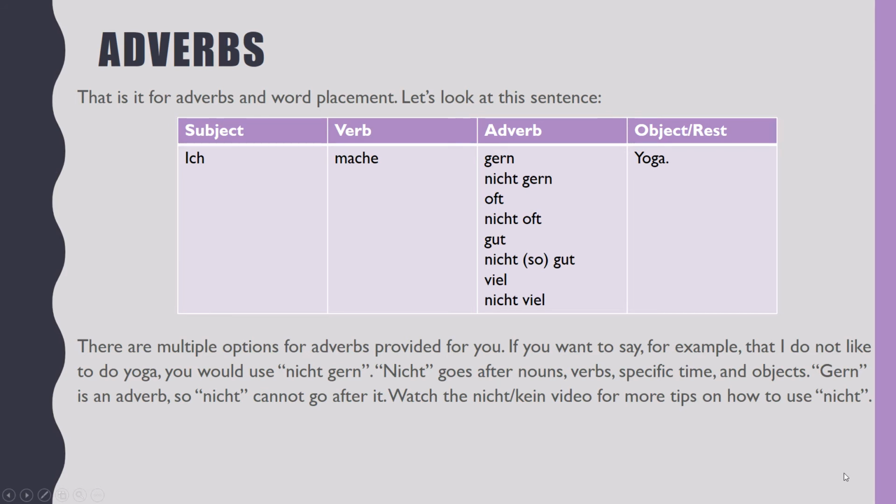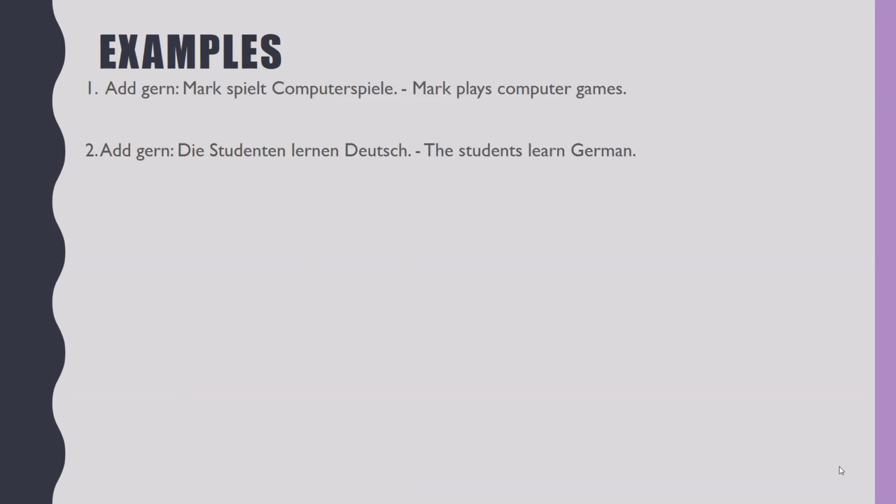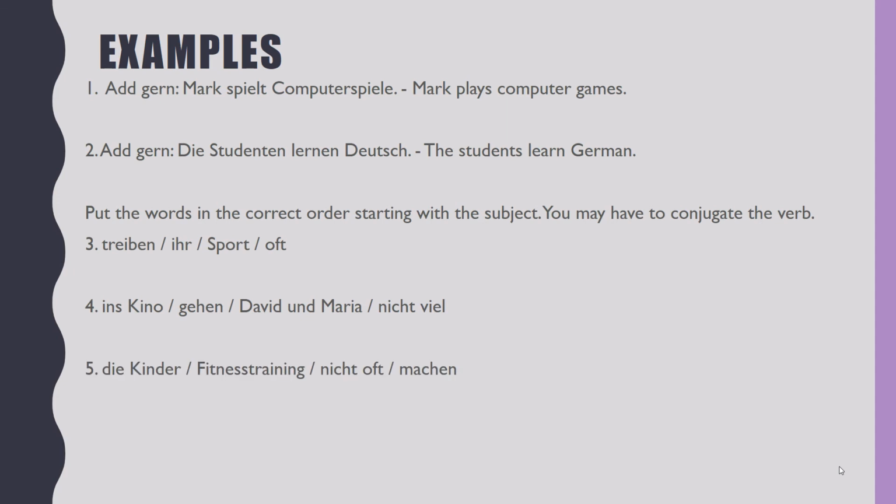If you want to say, for example, that I do not like to do yoga, you would use nicht gern. Nicht goes after nouns, verbs, specific time, and objects. Gern is an adverb, so nicht cannot go after it. Watch the nicht kein video for more tips on how to use nicht. Now we have some examples for you to try on your own. Pause the video, follow the directions, and try these.